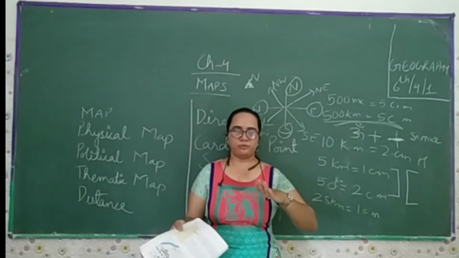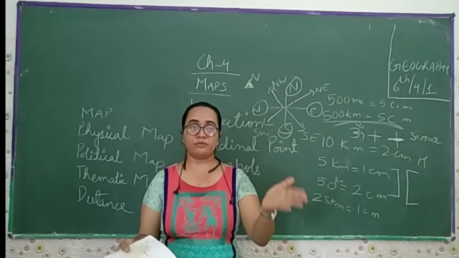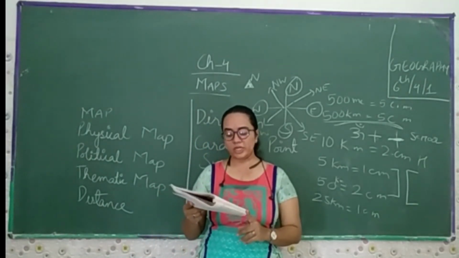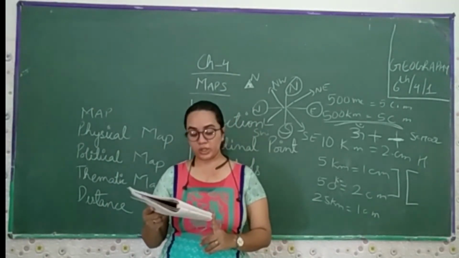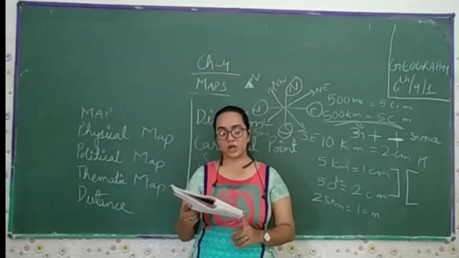So this type of rough sketch they make on paper and tell you that you have to come like this, because you do not know the way. Your friend may make a rough drawing to show the way to his house. Such a rough drawing, drawn without a scale, is called a sketch map.